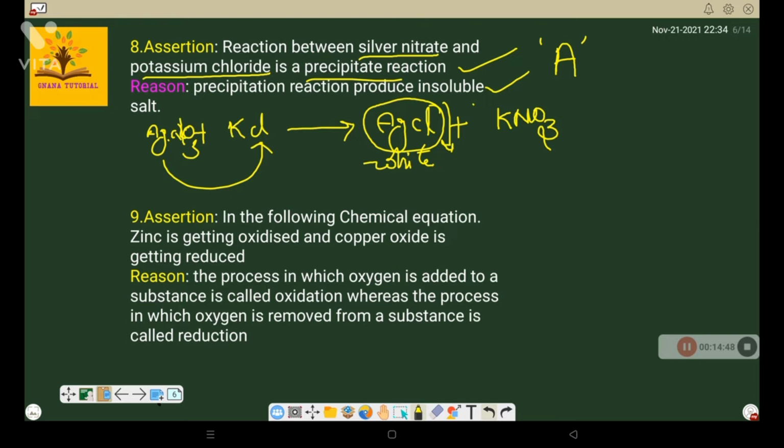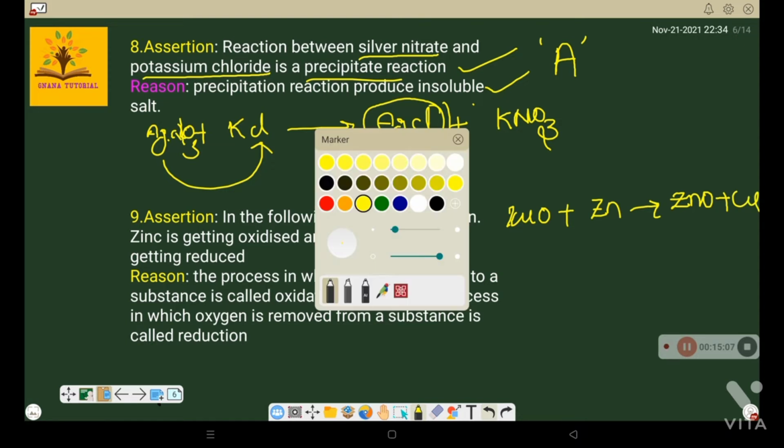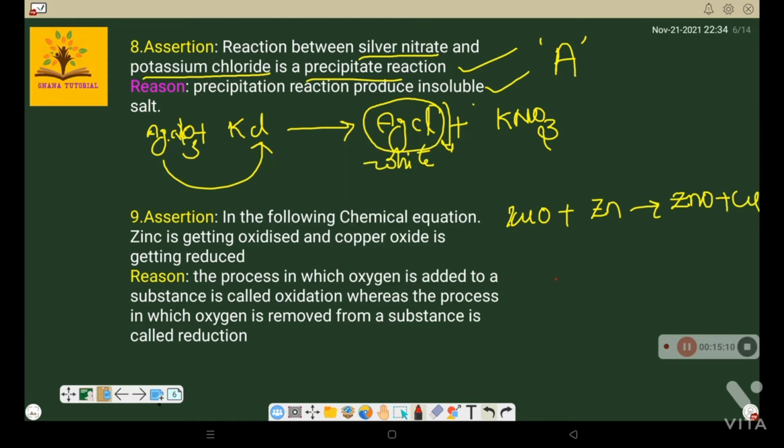Assertion: in the following chemical equation, CuO plus Zn gives rise to ZnO plus Cu. This is a very important reaction. See clearly. Initially CuO, copper oxide, contains oxygen, but after the reaction there is no oxygen on the copper. That means loss of oxygen, removal of oxygen from the compound, is called reduction.